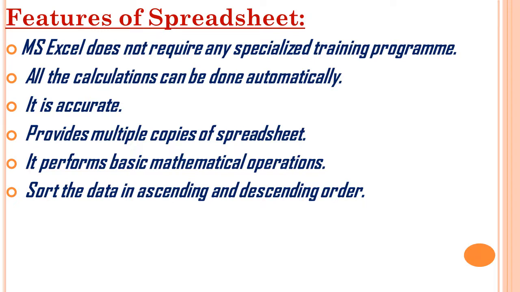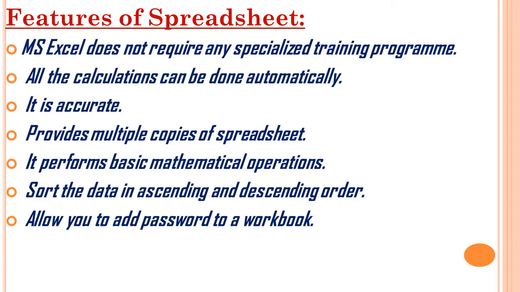But you compare this with the manual spreadsheet, is it possible to sort the data after writing? No, right? But here in electronic spreadsheet, you can sort the data according to ascending order, descending order, alphabetical A to Z or Z to A. Allow you to add password to a workbook. Means one spreadsheet you have created and saved, you can give a password to that workbook.